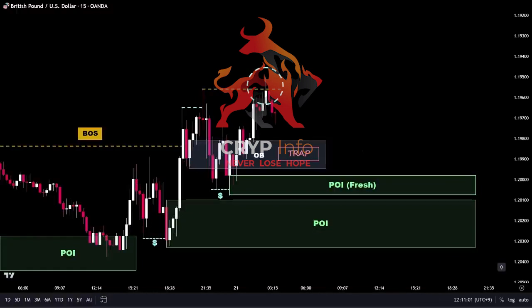In this case, we can consider the price action as a liquidity sweep pattern, where the price swept liquidity above the recent high with a single candle and closed below the high's range. This creates a reversal bearish POI.